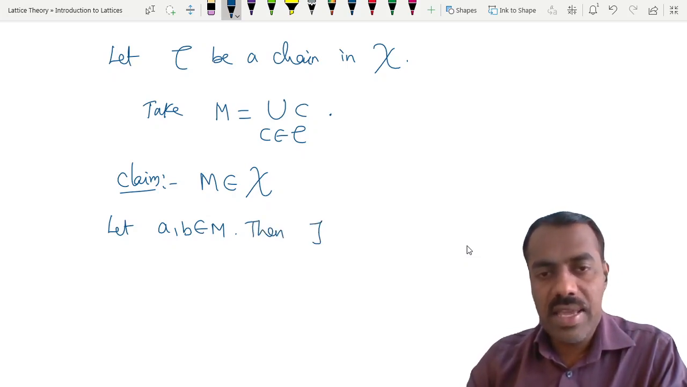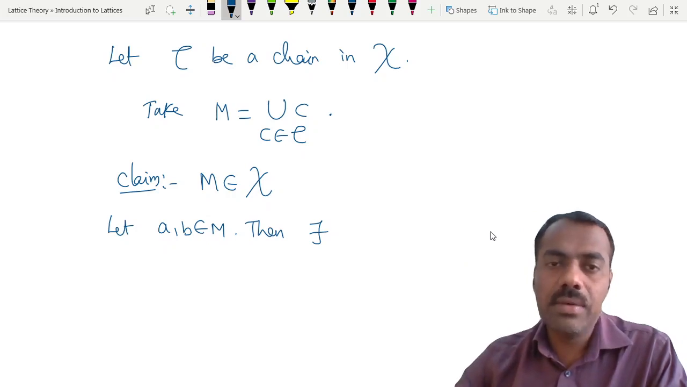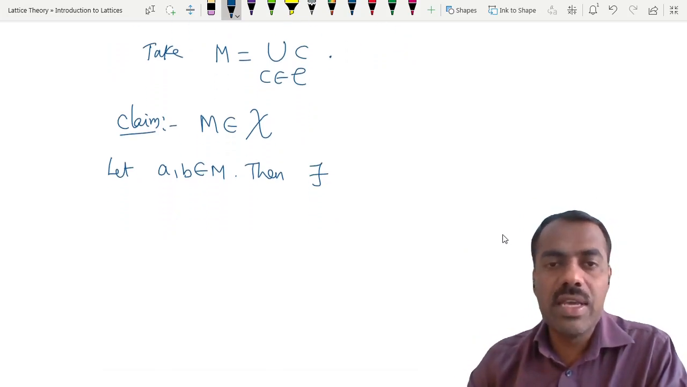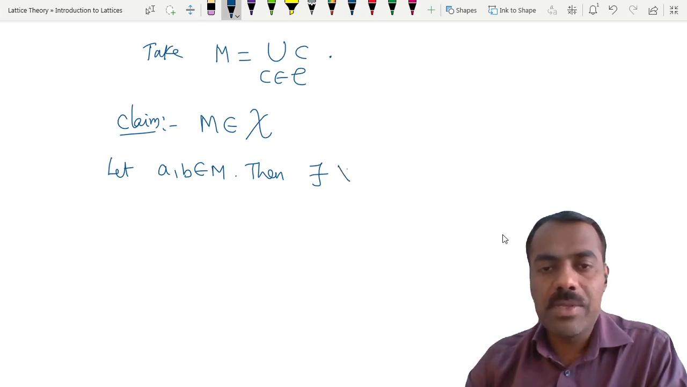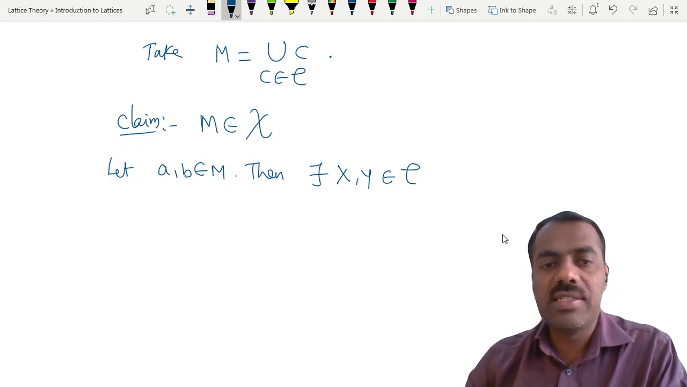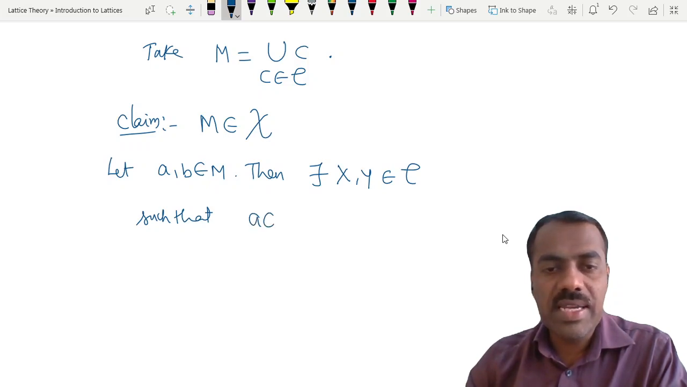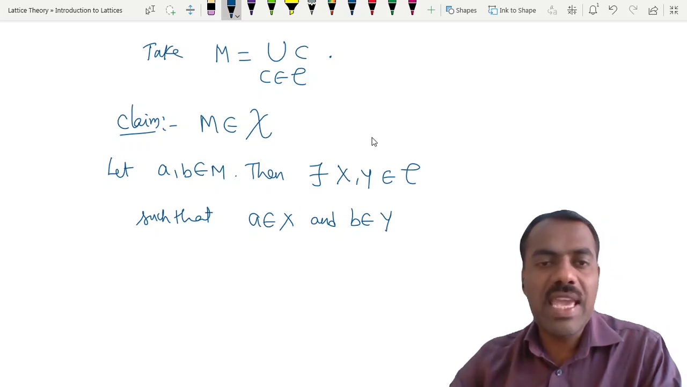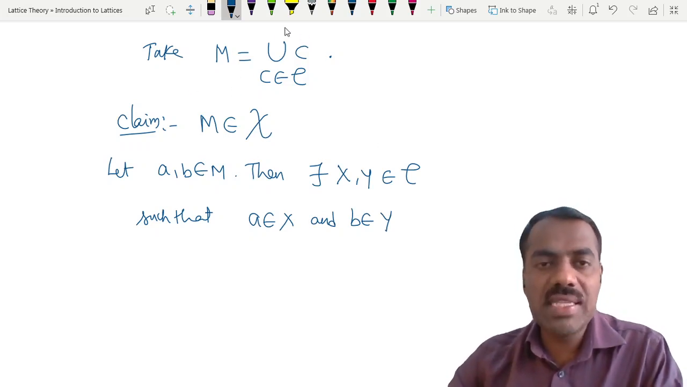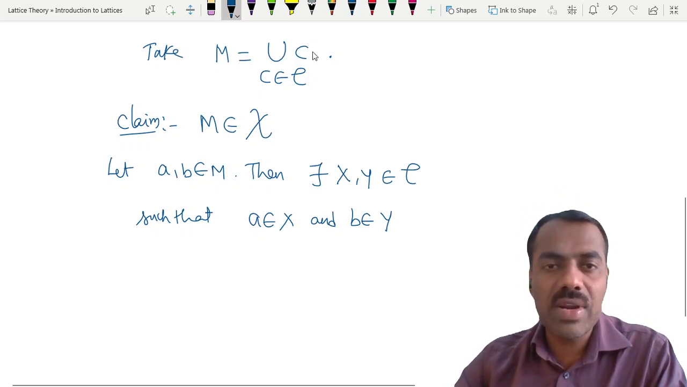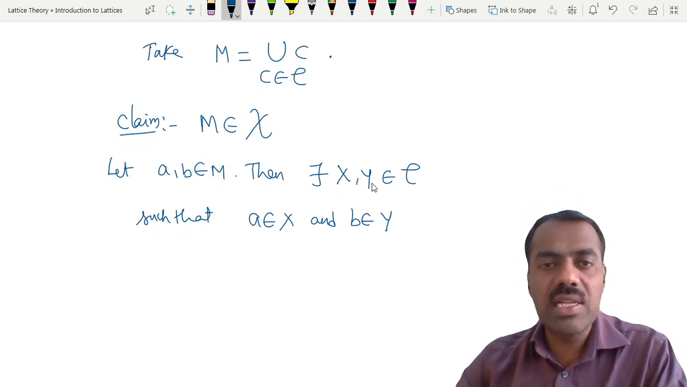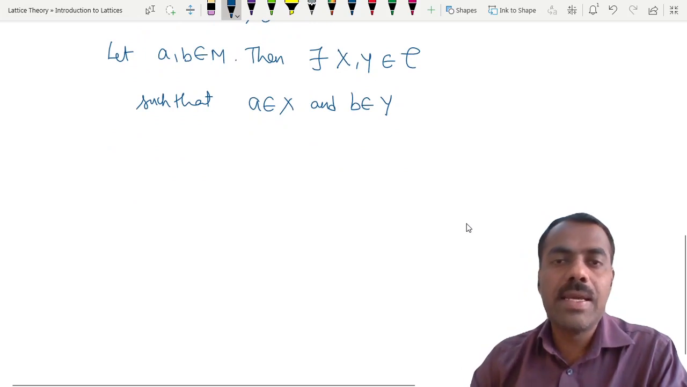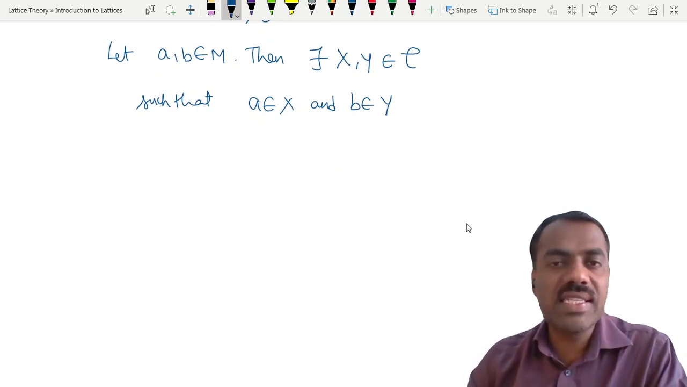Then there exist, let me give some notation, suppose some X and Y which are ideals in this C such that A is in X and B is in Y. Because A belongs to M, A is there in this union. That means A is there in one of the elements, that is our X, and B is also there, so B is in Y. But X and Y are in C, and C is a chain.